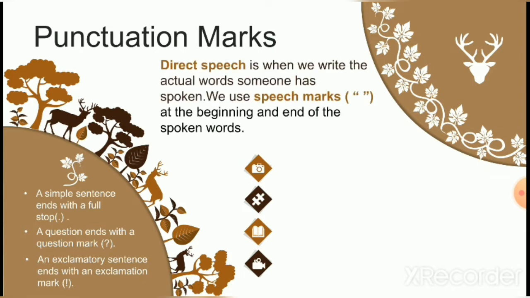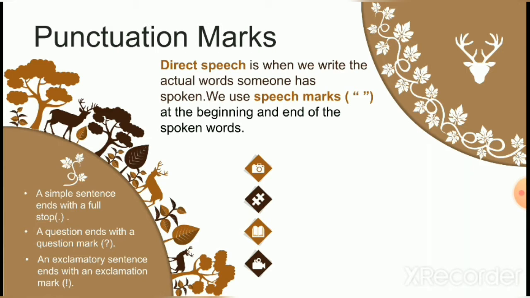Direct speech is when we write the actual words someone has spoken. We use speech marks at the beginning and end of the spoken words. Here you can see two formations of speech marks. We use the formation of double six at the beginning of the direct speech and double nine at the end of the direct speech. Remember, a direct speech can be a sentence, a question, or an exclamation. We have to punctuate it accordingly.